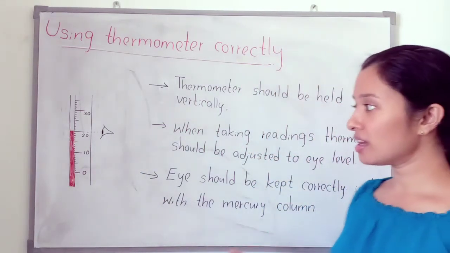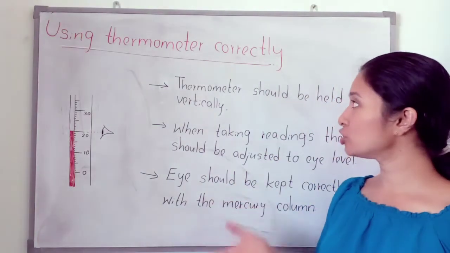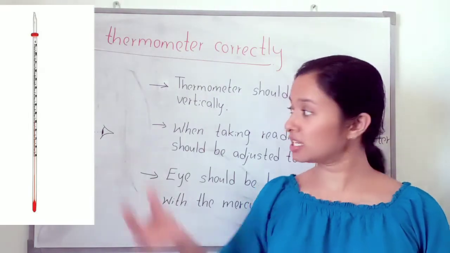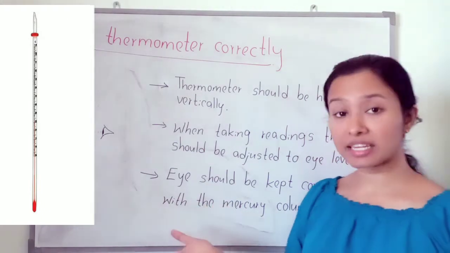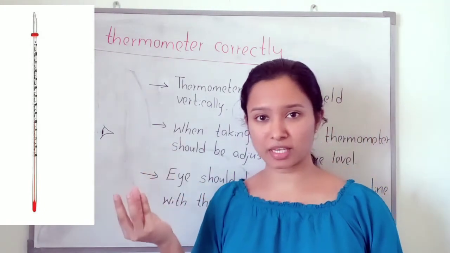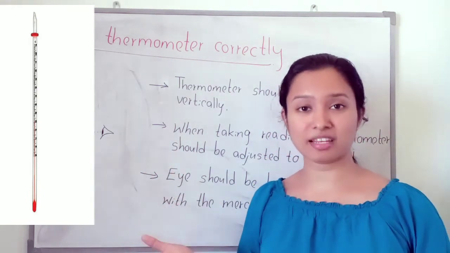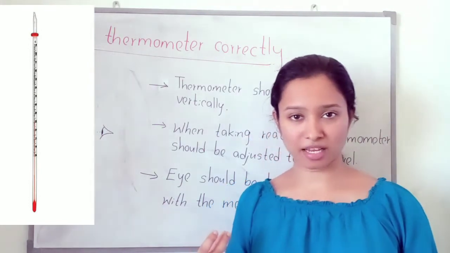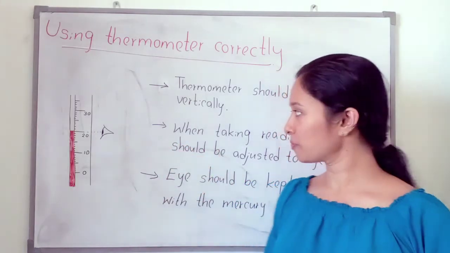So when we are taking the temperature, the thermometer should be in vertical position. When it is in vertical position, the bulb of the thermometer can contact well with the substance which we are going to measure the temperature of. So this thermometer should be vertical.